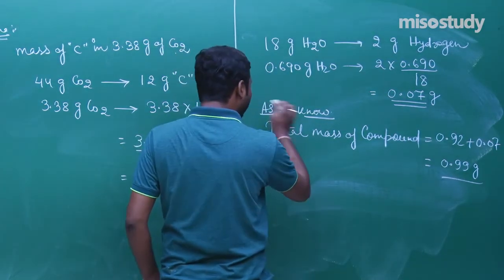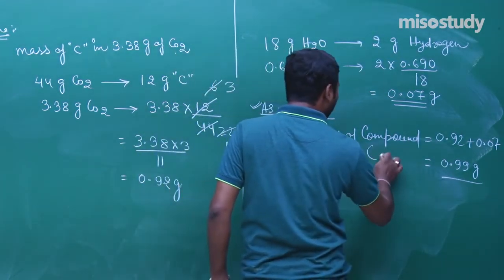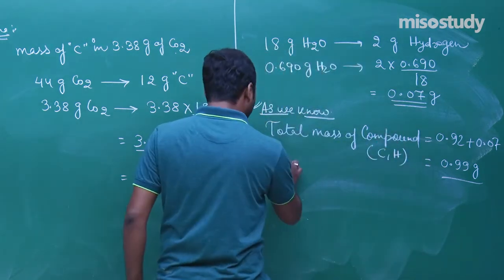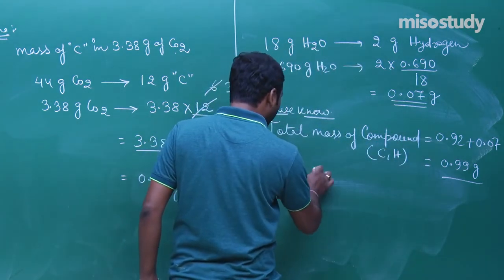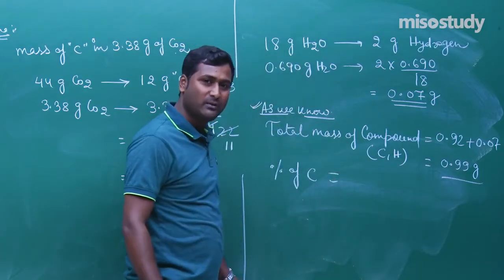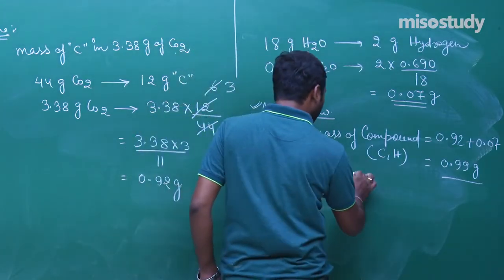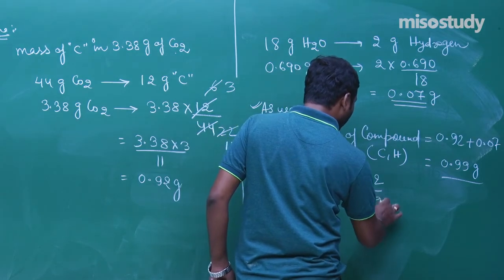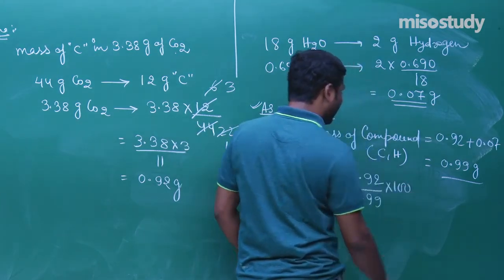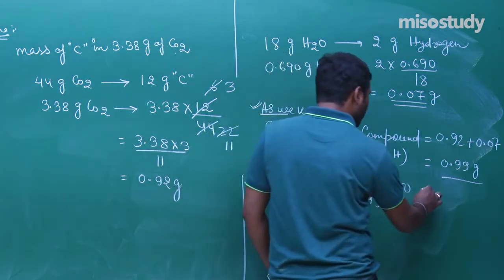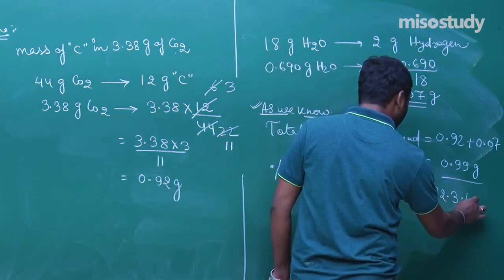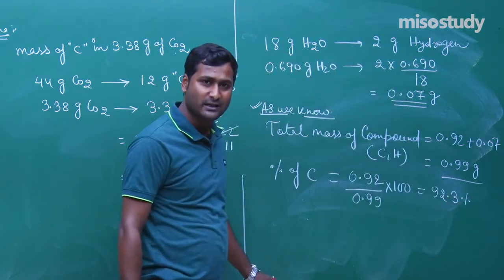So, in this compound, there is only carbon and hydrogen. What is the percentage of carbon? That will be equal to mass of carbon 0.92 upon 0.99 multiplied by 100. It is almost equal to 92.3%, that is what my calculation says.